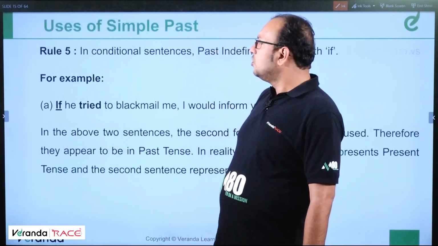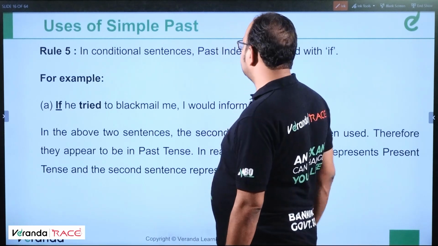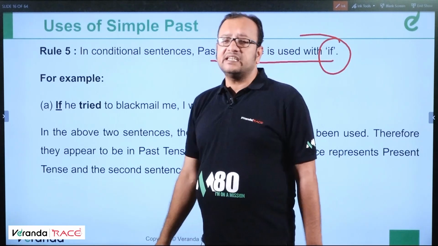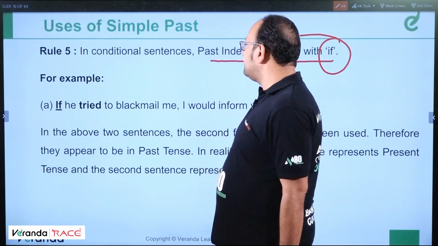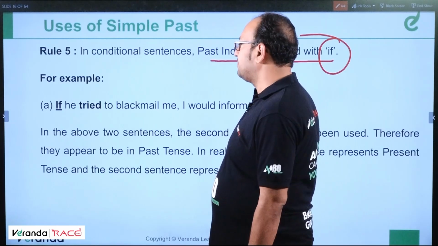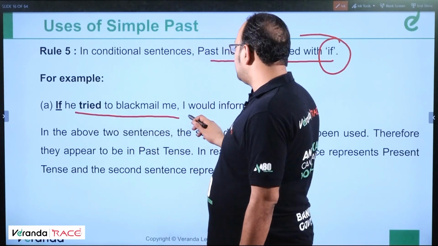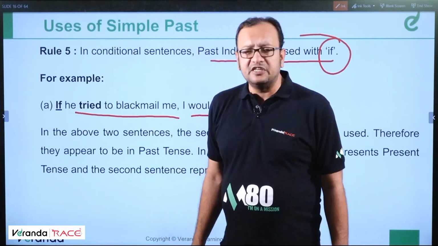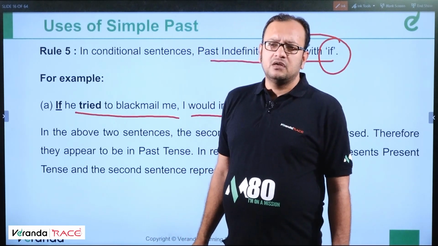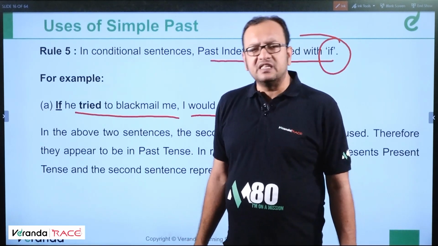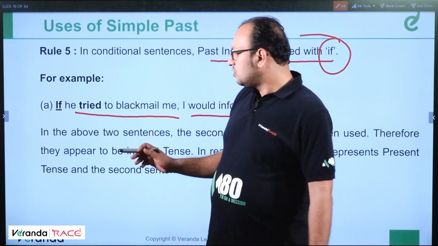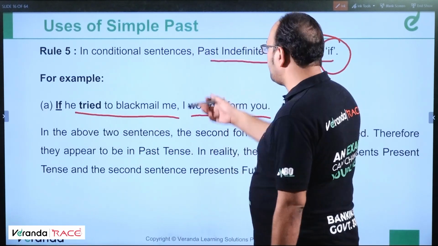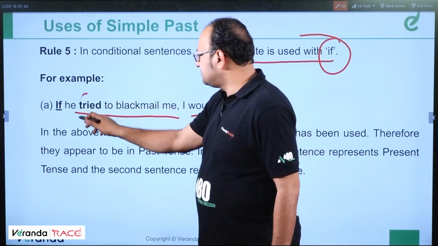Moving ahead. Rule 5. In conditional sentences, past indefinite, which means past simple, is used with if. If he tried to blackmail me, I would inform you. If I had some books, I would give them to you. If he was in our team, we would win the match. This way. So, in the above two sentences, the second form of the verb has been used, which is tried.